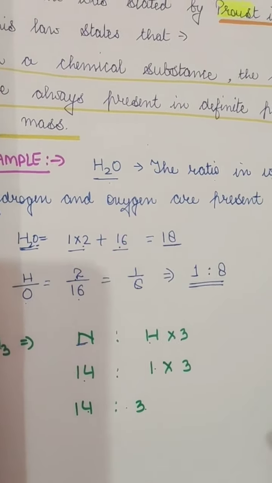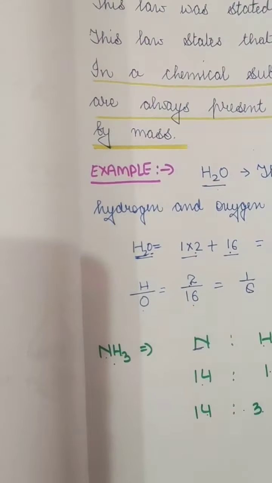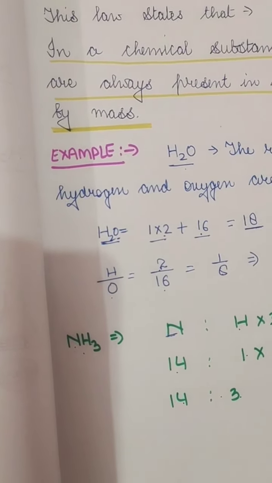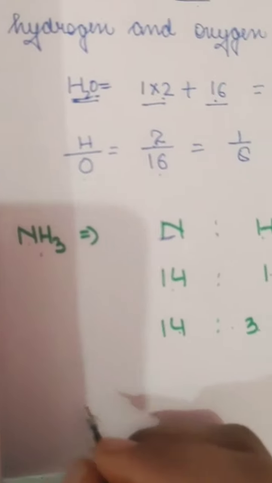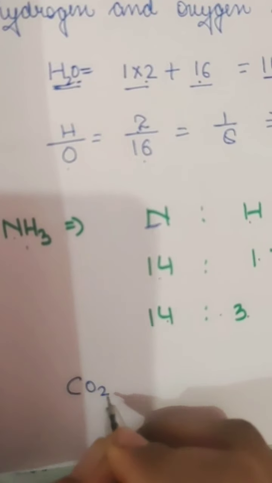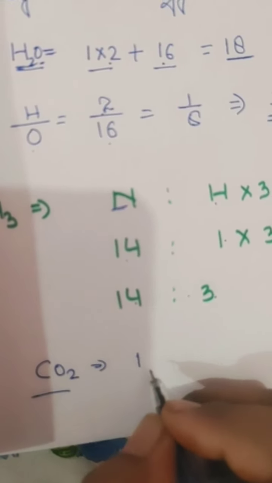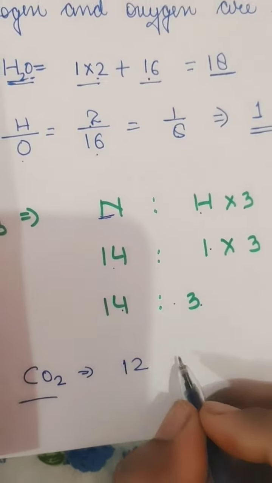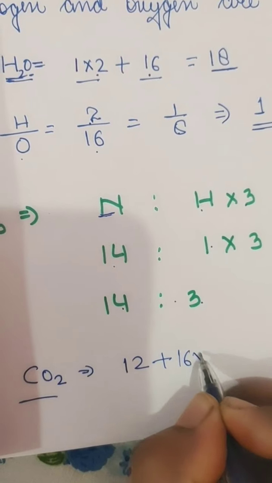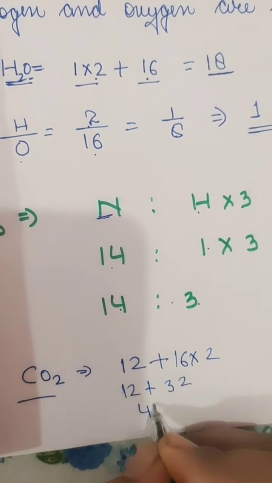Now let's talk about carbon dioxide. We know that this has the formula CO2. Carbon has atomic number 6 and atomic mass 12, and oxygen is 16 into 2, that is 32. So 12 plus 32 is 44.